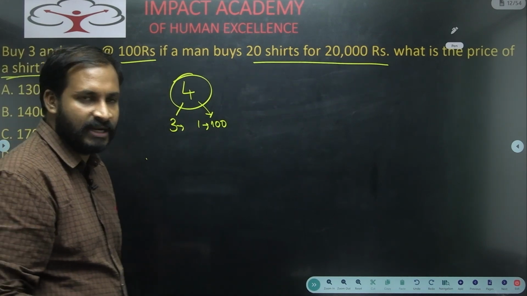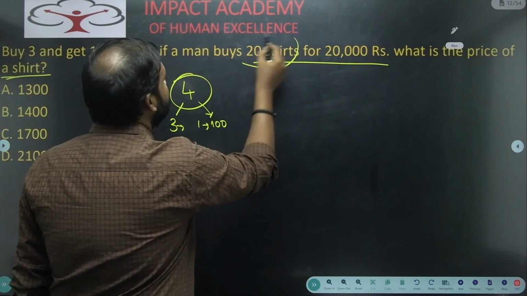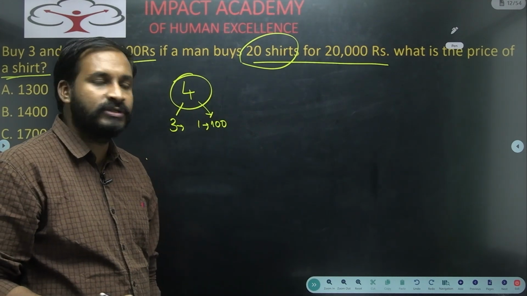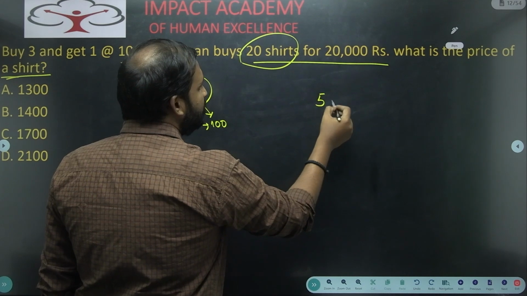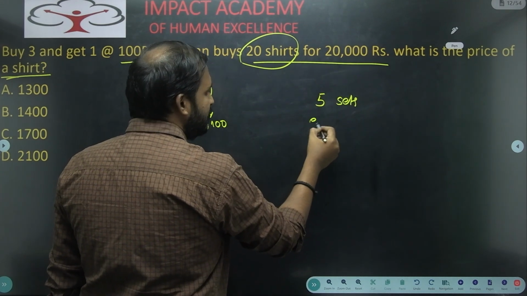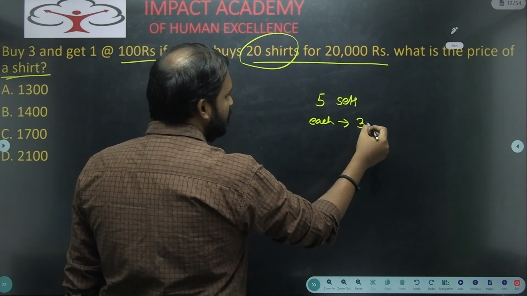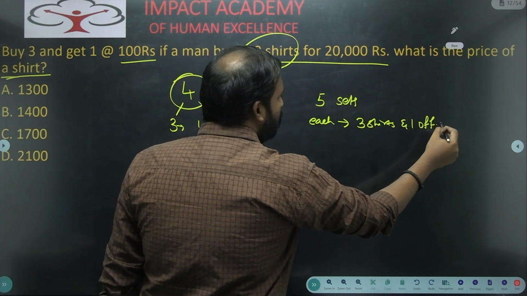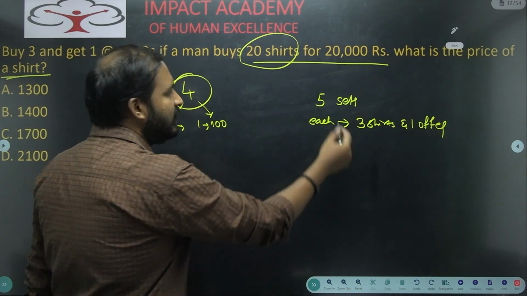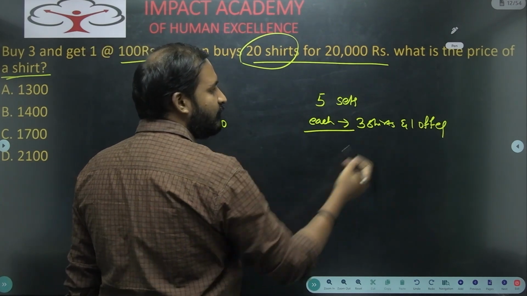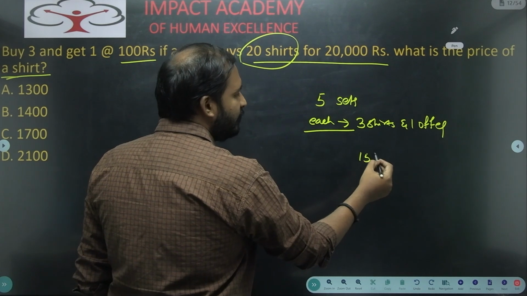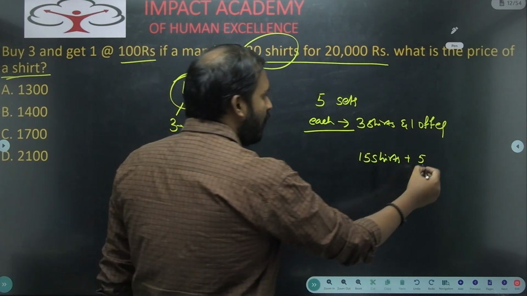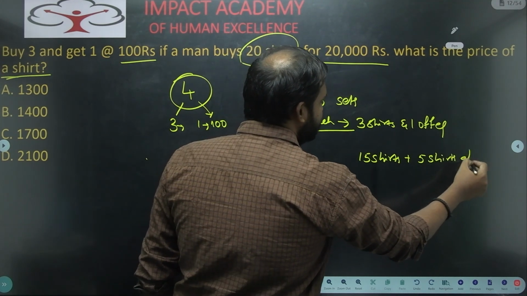We don't know what is the price of the remaining 3 shirts. Now, he purchased a total of 20 shirts. 20 shirts means how many fours you will get there? 5 fours. That means you will get 5 sets. In each set we will have 3 normal shirts and 1 offer shirt. So 5 into 3, 15 shirts at normal price and 5 shirts at offer price.